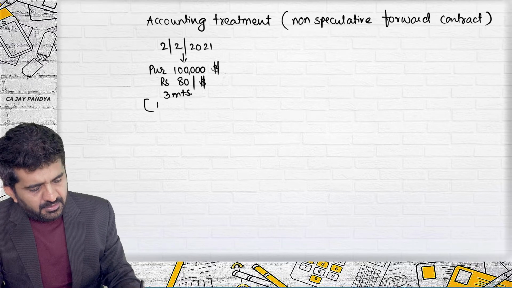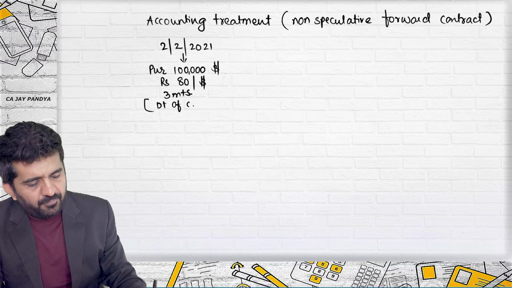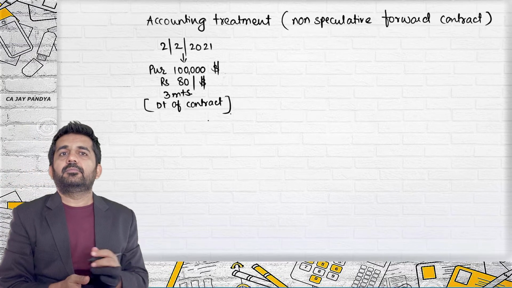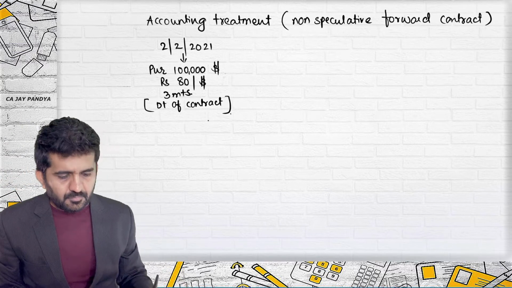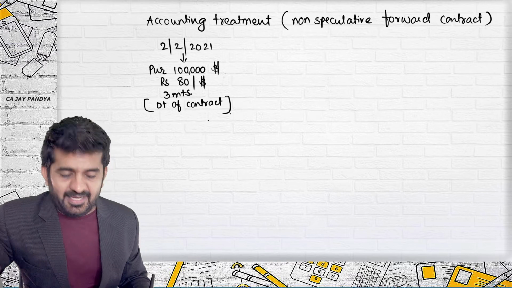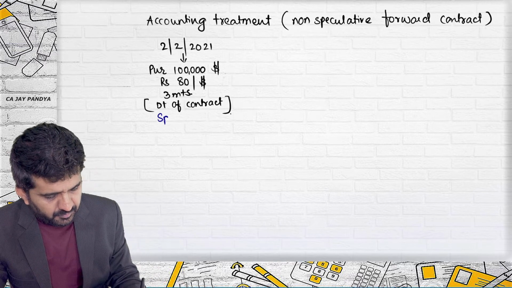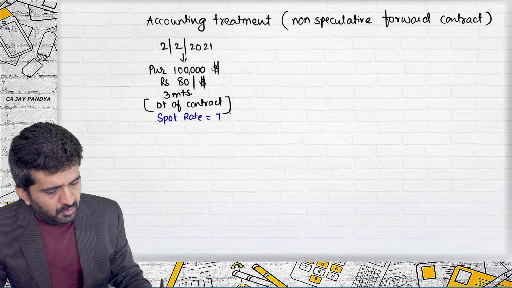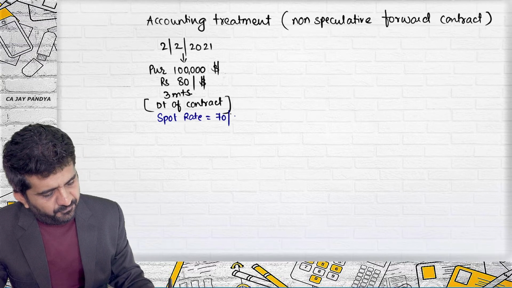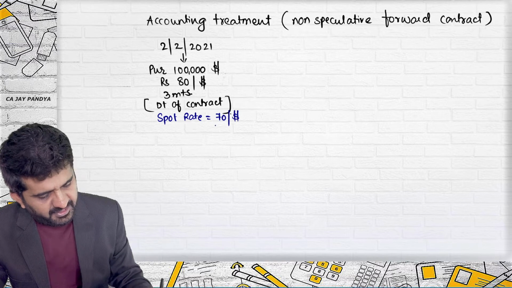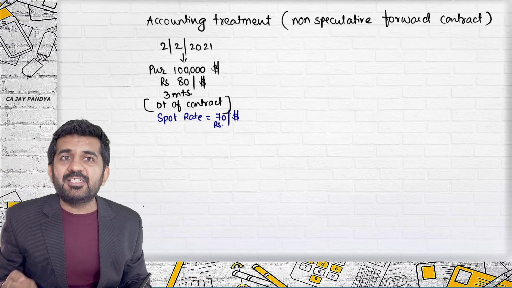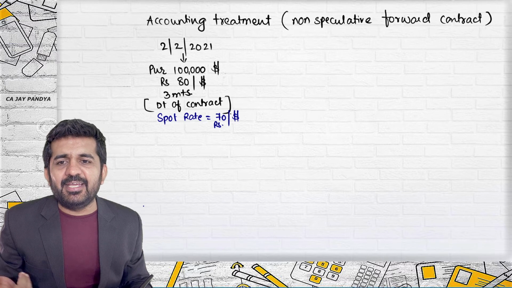This is the date of contract. Is it all right? On this date, the spot rate was 70 per dollar, rupees 70 per dollar. On this date, the rate was not 80.